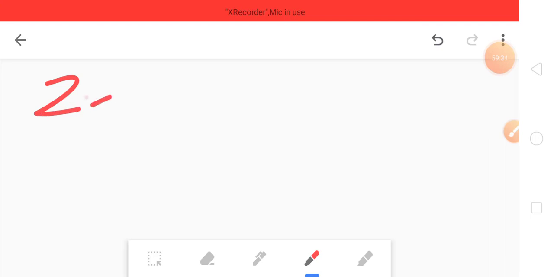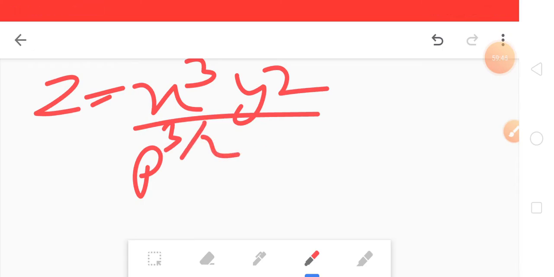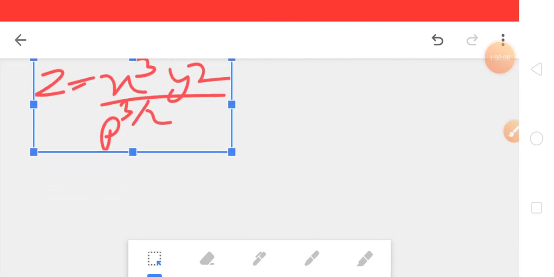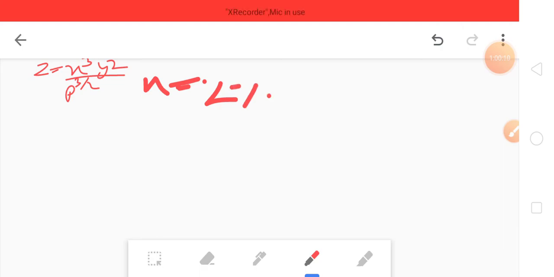What's the question? It is that z equals x to the power 3 y to the power 2 divided by p to the power 3 by 2. That's it. This is the question. Then how to solve it? Let me tell you what the question is. Percentage error in x equals 2%. Let me shorten this question, otherwise there is no space. So percentage error in x is, just write it, percentage error in x, 2%, that's the percentage error.